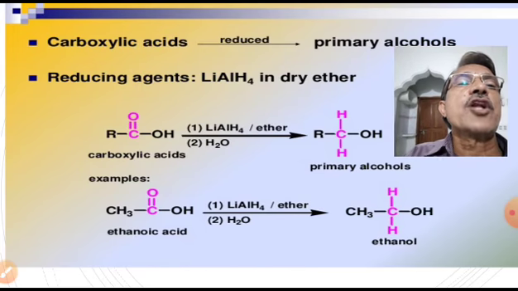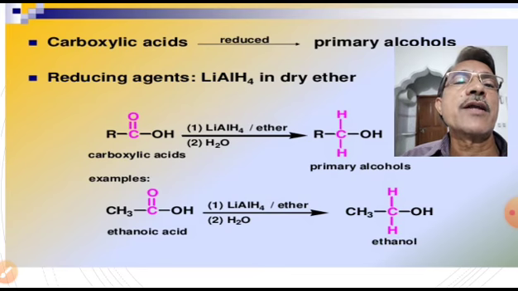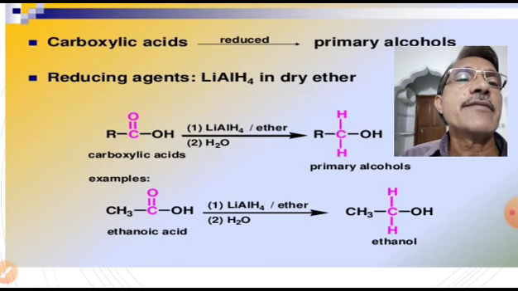Next, reduction of carboxylic acids to primary alcohols. Carboxylic acids can also be reduced to primary alcohols. Here examples are given. For the process of reduction, we can use lithium aluminum hydride as a reducing agent. Lithium aluminum hydride in dry ether acts as a reducing agent.